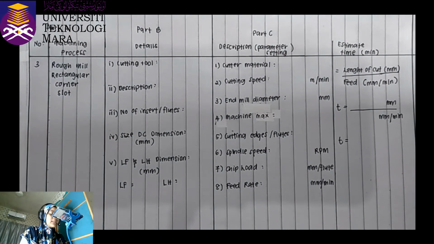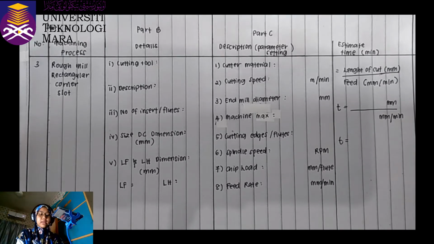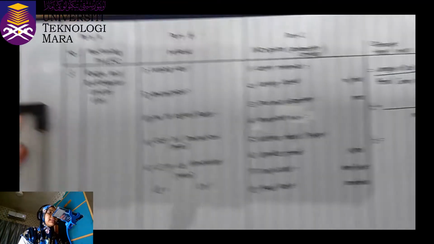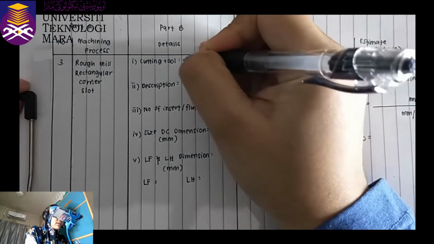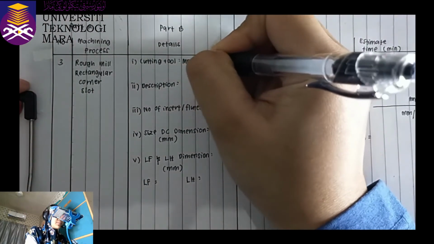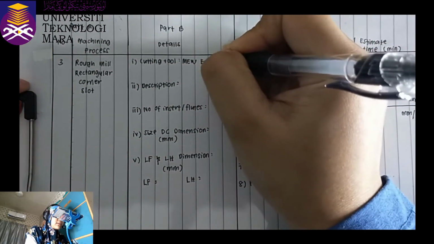For all the details, there is cutting tool, description, number of insert of flutes, size DC dimension in mm, LF and LH dimension in millimeter also. So for the cutting tool, the cutting tool that I choose for this process is MEW end mill.